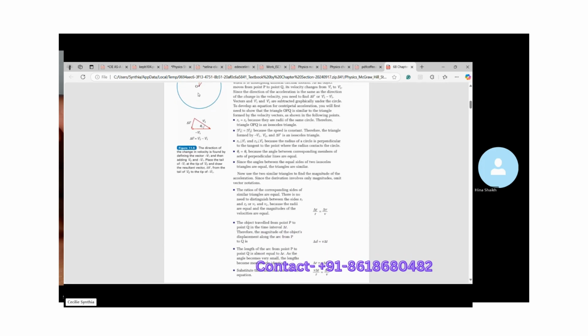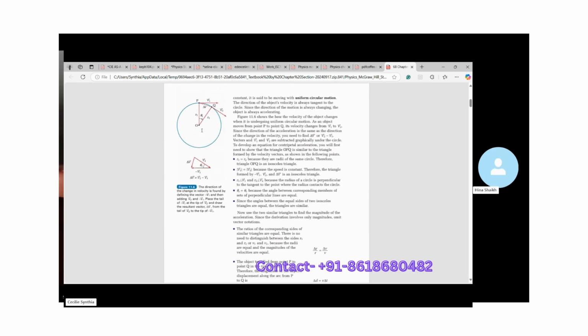The basic idea is you're showing that this triangle and this triangle are similar to each other. Now from similar triangles, what property can you get? If the two triangles are similar, what can you compare? The sides can be compared. Yep. The ratio of the sides should be equal, right? Because you're saying that these two triangles are similar.